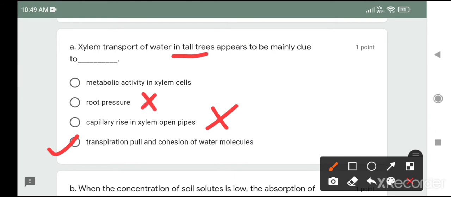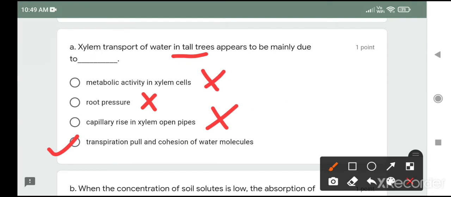Root pressure is also responsible for the conduction of water, but root pressure can conduct water up to 19 to 20 meters only. So again we will not go for root pressure. And metabolic activity in xylem cells is responsible for just a slight push of water. So again for tall trees it will not help.